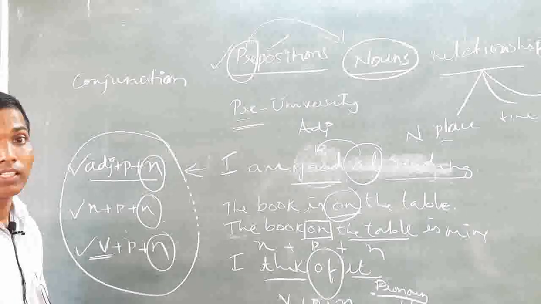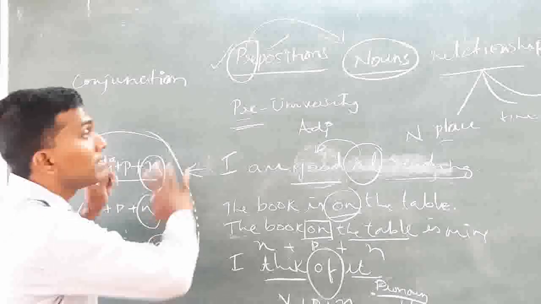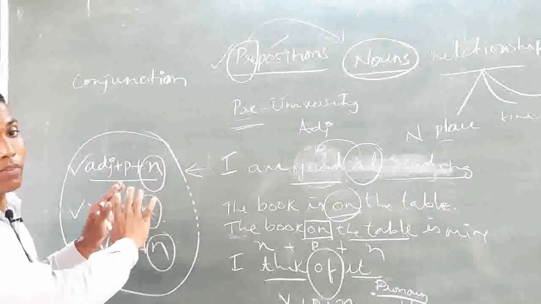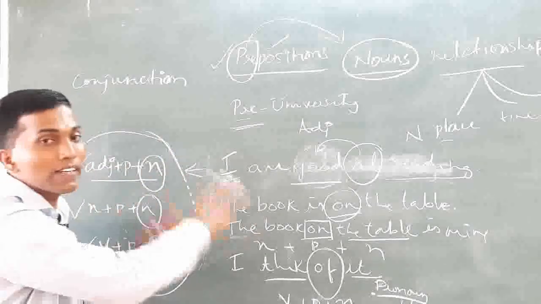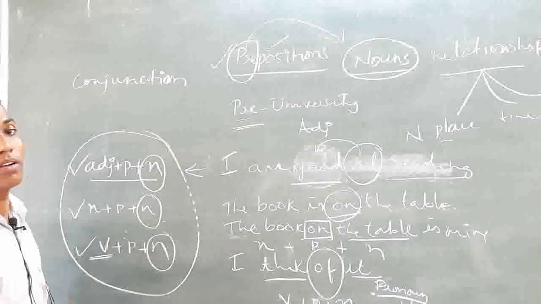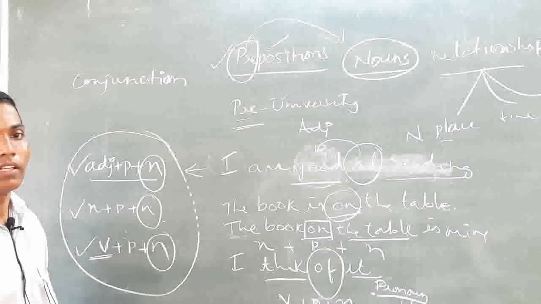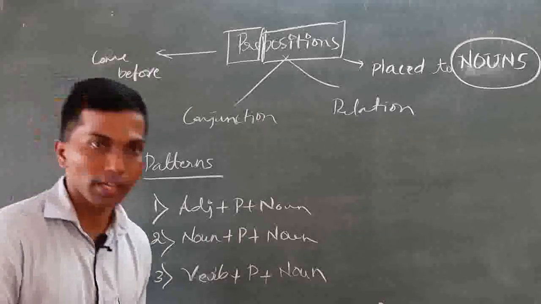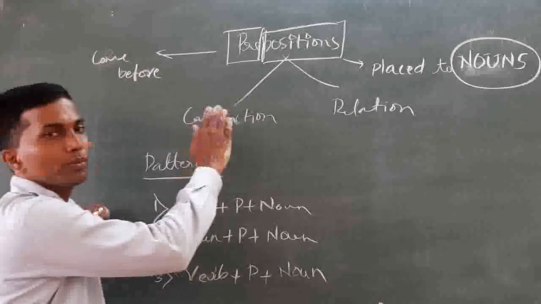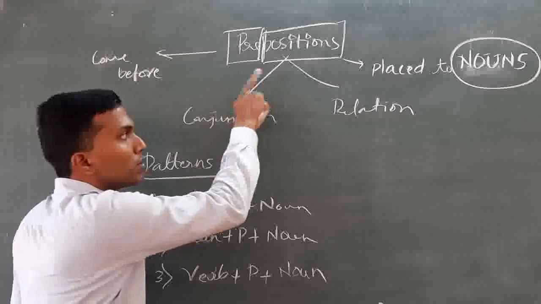To do all those things, we have to understand these basic things well. Otherwise, you may not understand these patterns in future. I have told you, these are preposition words.